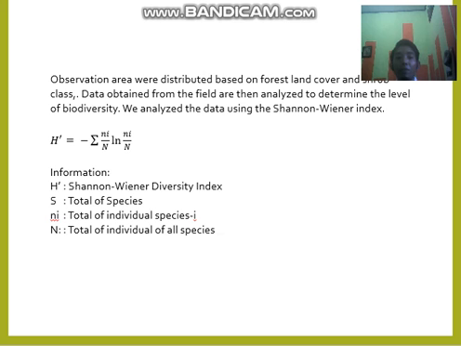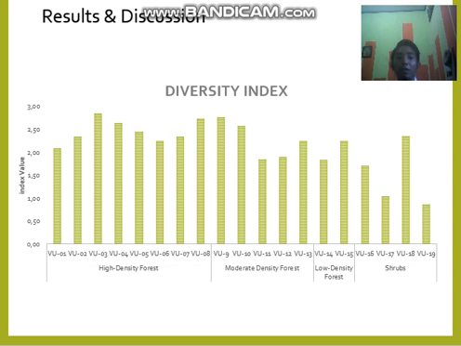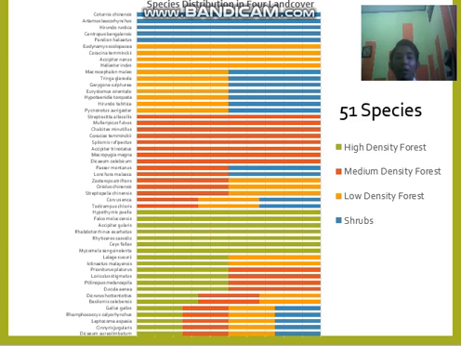Observations were distributed based on forest land cover and shrub, and then we analyzed the data using the Shannon-Wiener index. This is the result and discussion, and this is the diversity index of the birds. As we can see from this graphic, the higher diversity index is shown by the high density forest. And this is the distribution of the species in each land cover area.